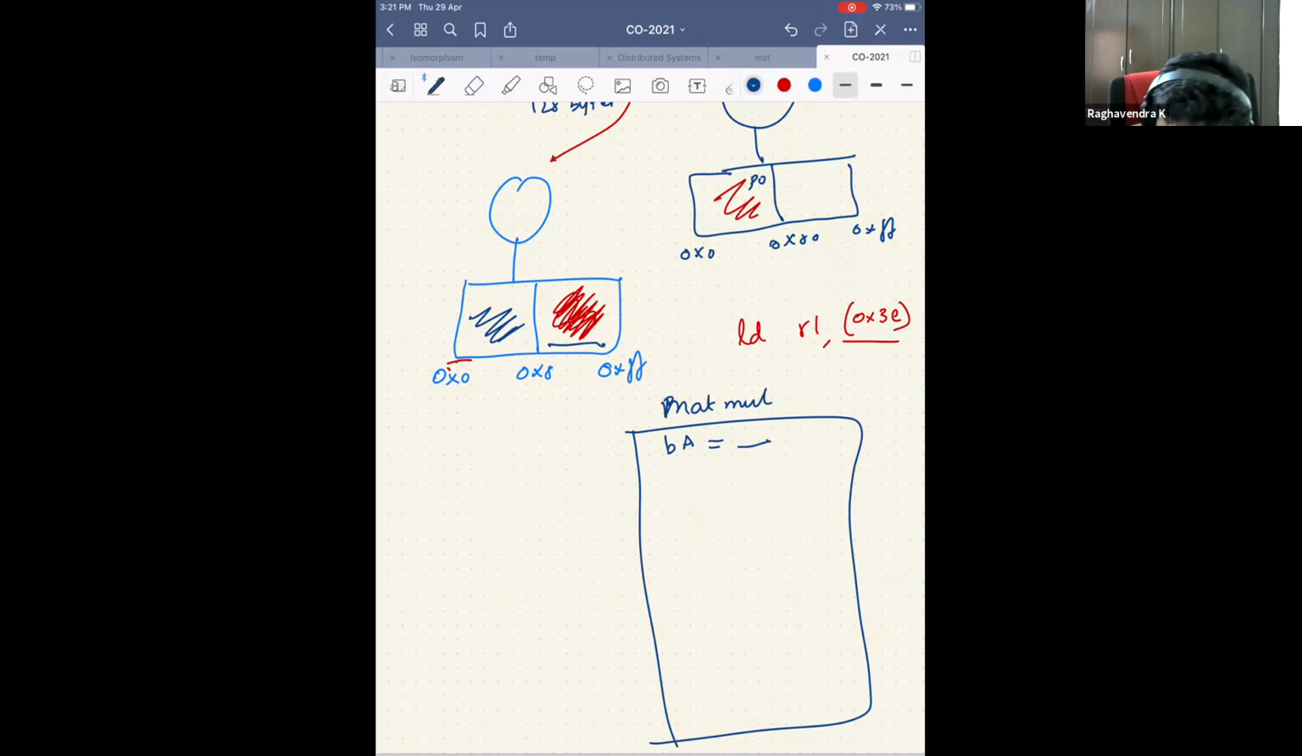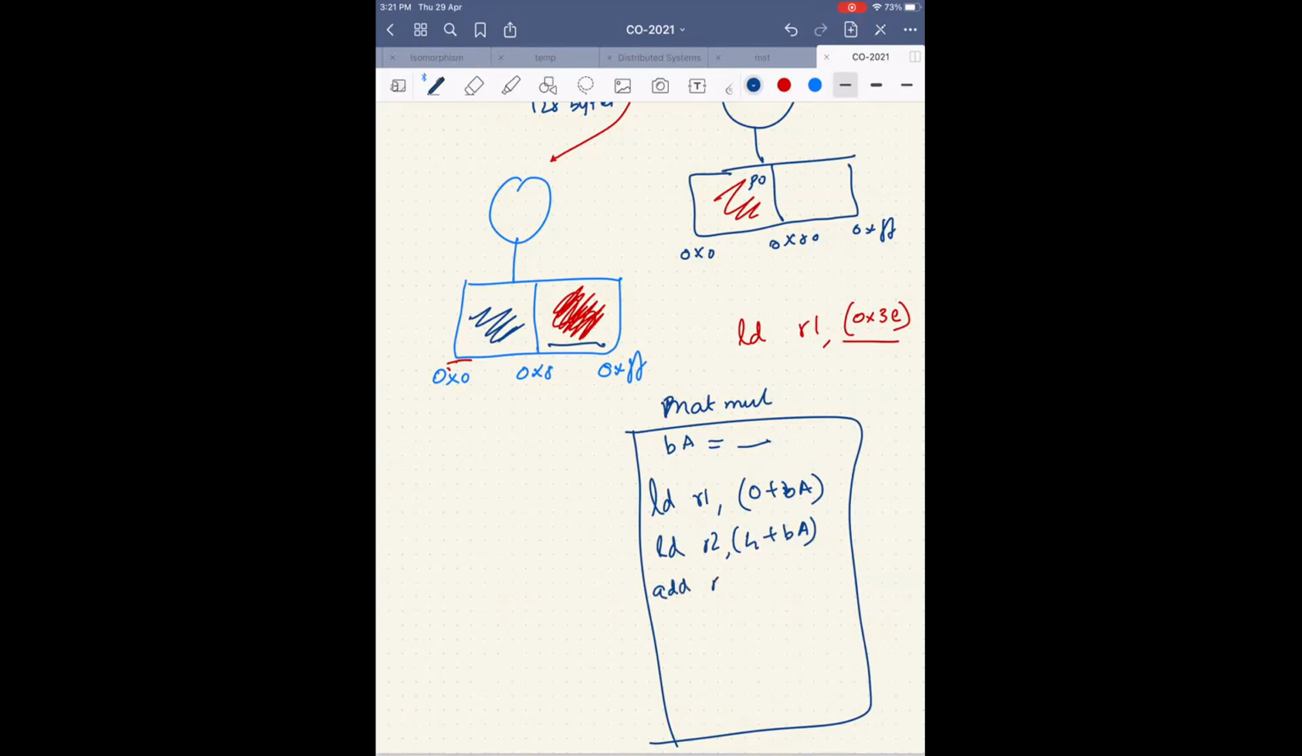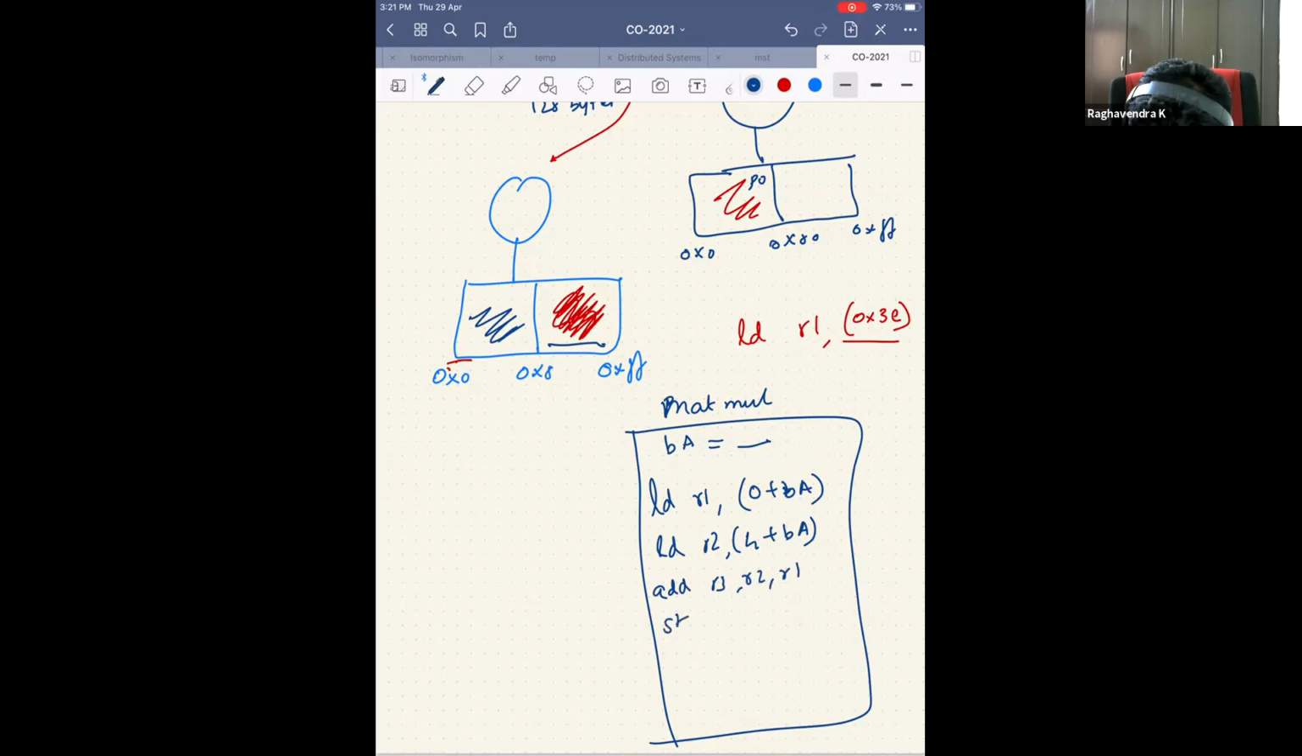And then I say, I load R1 comma 0 plus base address. Load R2 comma 4 plus base address. And then I say add R3, R2, R1, and then store R3 at 8 plus base address. So everything is relative, there is no absolute addressing, but this base address itself I have left blank. Even the compiler will not generate any address here; it will just keep it blank.